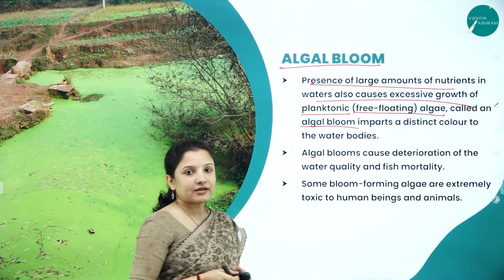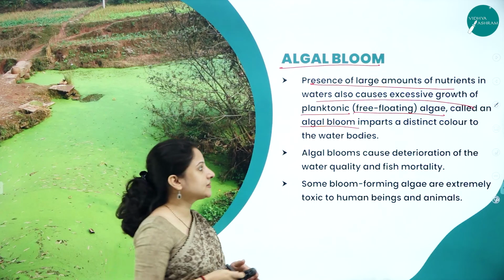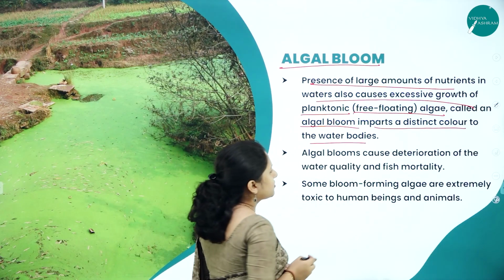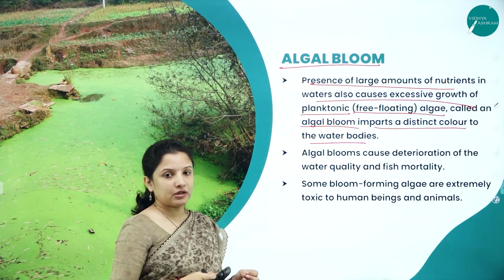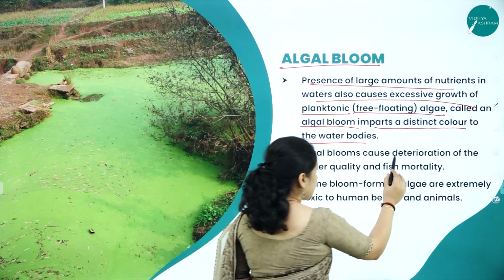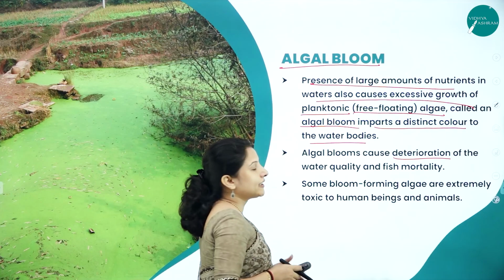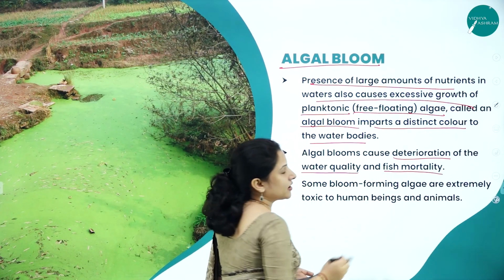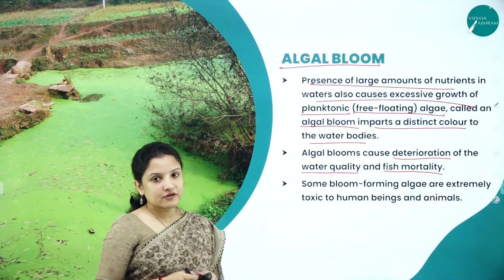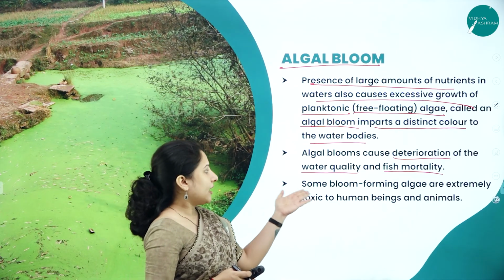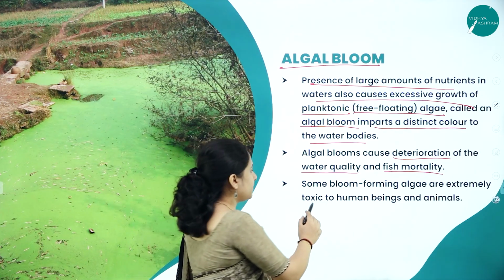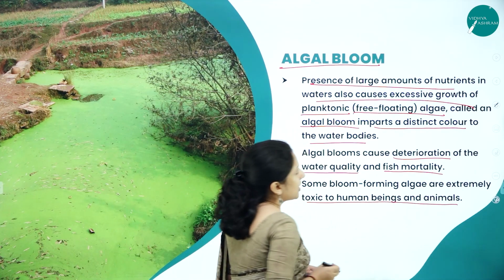And this growth actually imparts a distinct color to the water bodies, and not just that, it causes a lot of problems. Why? Because it deteriorates or completely reduces the quality of water, therefore resulting in the mortality or the death of the fishes in that particular water. And some bloom forming algae are extremely toxic to human beings and animals as well.